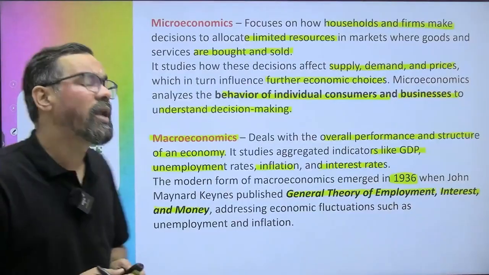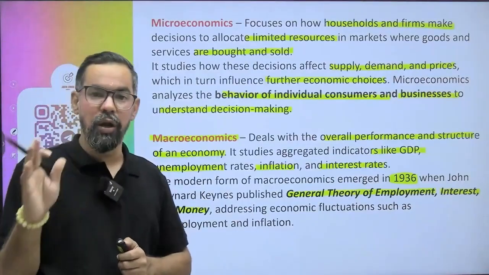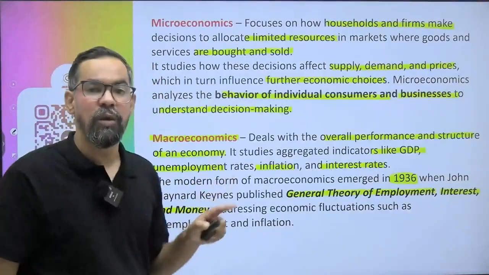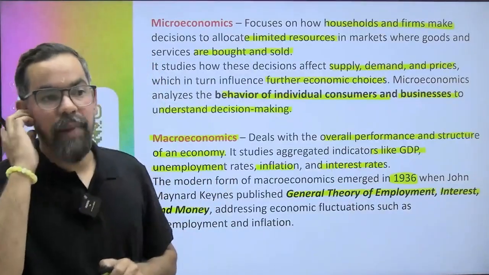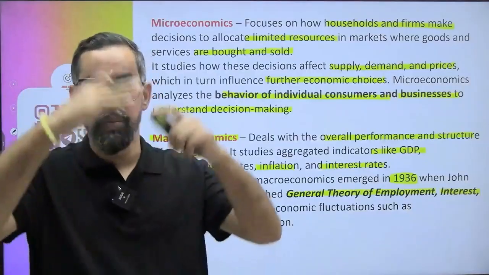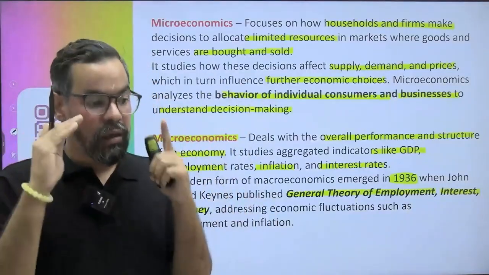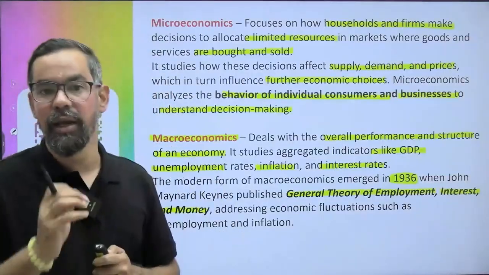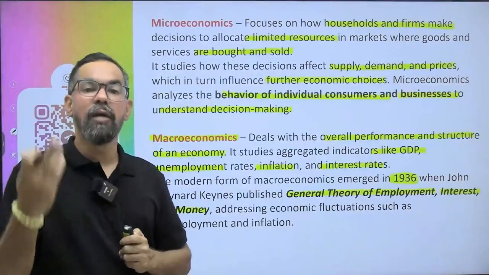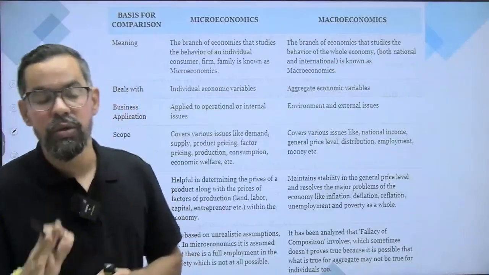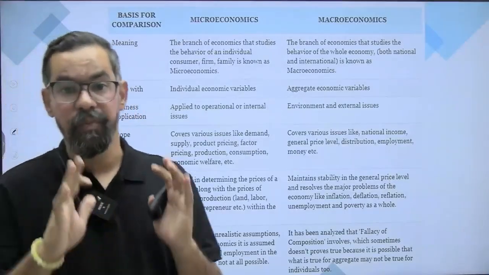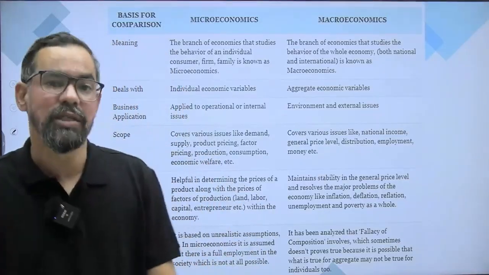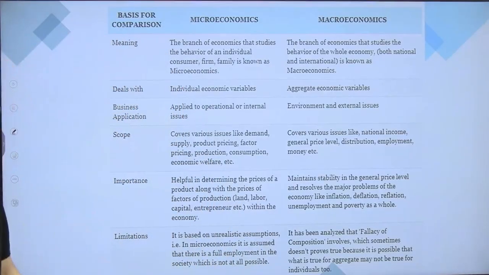So when it comes to the micro level, it is all about individuals and organizations, how they are using their scarce resources. When it comes to macroeconomics, it deals with the broader picture, which considers the national economy as a whole, as a single entity, or the world economy as a single entity. How governments make decisions, how they allocate resources, so they can have maximum utilization of resources or maximum outcome from those scarce resources. Now, this comparison will help you out.